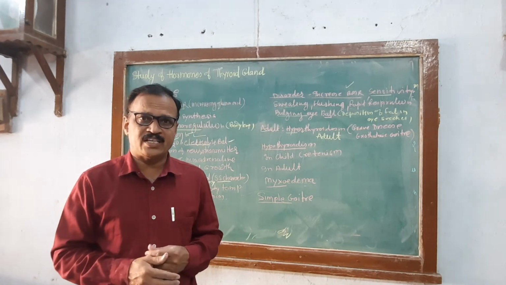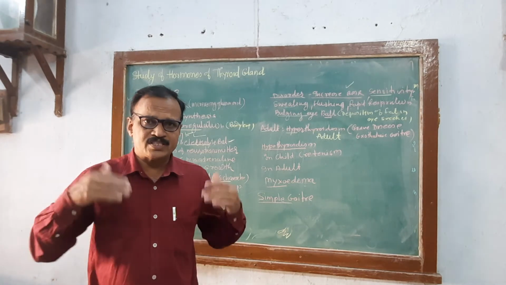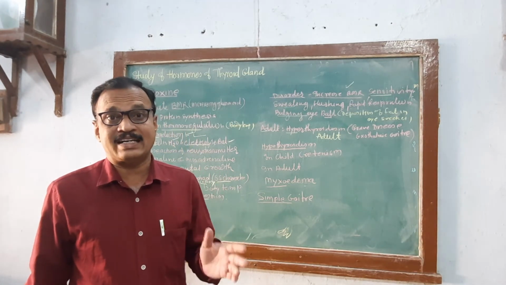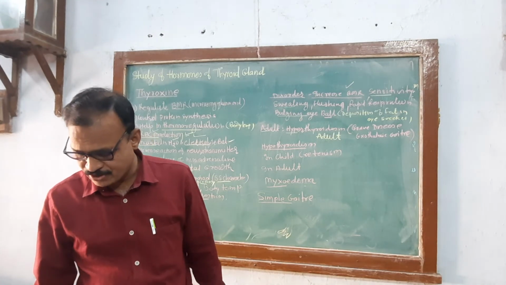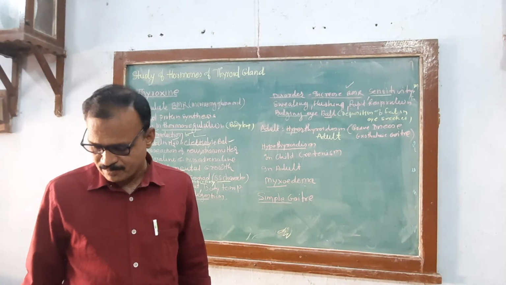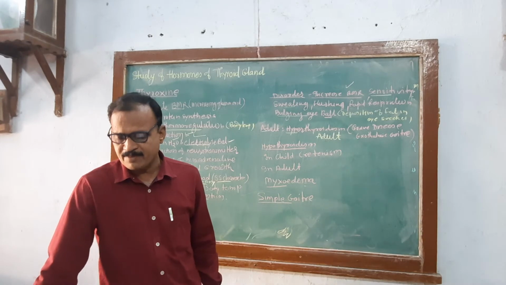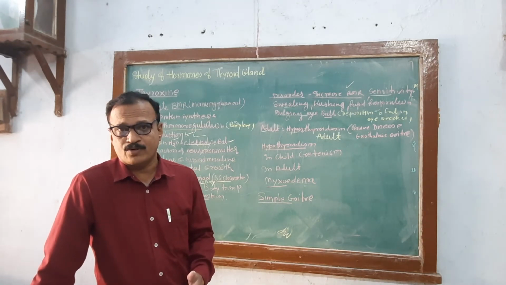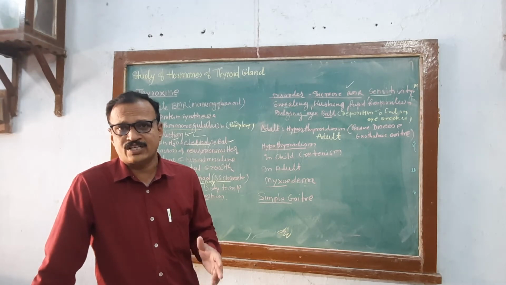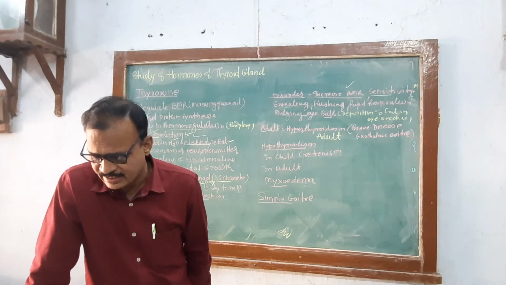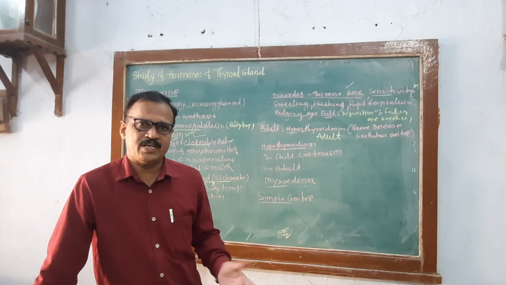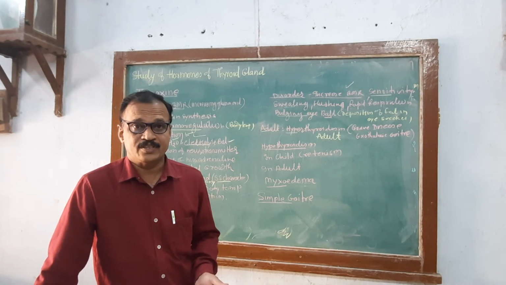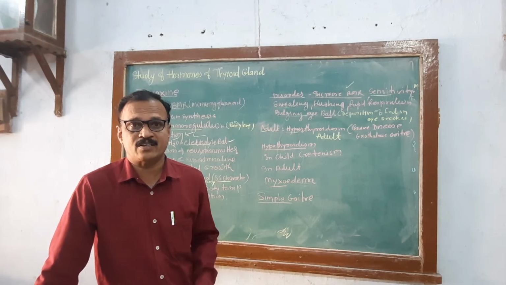What is puberty? That is the beginning of maturity. Development of secondary sexual characters in male and female is retarded, and that person becomes sexually immature. If there is no proper development of gonads, naturally there is no development of secondary sexual characters in both male and female, and the baby becomes sexually immature. This is the impact of thyroxine.